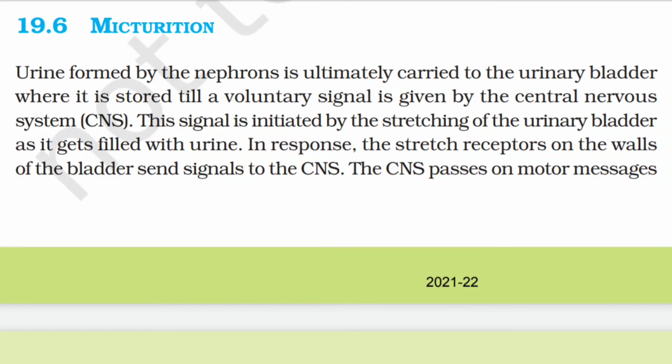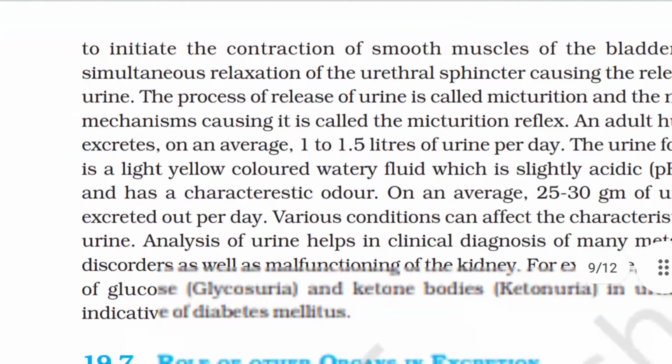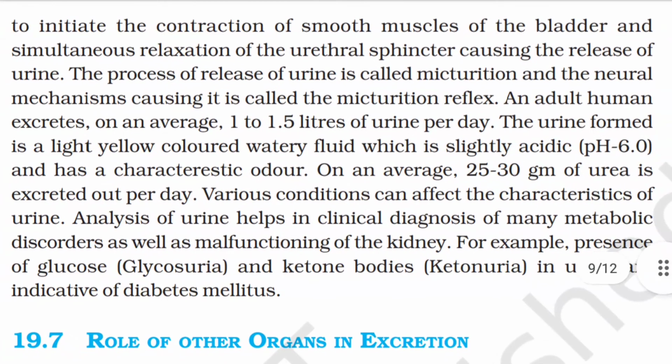19.6 Micturition. Urine formed by the nephrons is ultimately carried to the urinary bladder where it is stored till a voluntary signal is given by the central nervous system, that is CNS. This signal is initiated by the stretching of the urinary bladder as it gets filled with urine. In response, the stretch receptors on the walls of the bladder send signals to the CNS. The CNS passes on motor messages to initiate the contraction of smooth muscles of the bladder and simultaneous relaxation of the urethral sphincter, causing the release of urine.